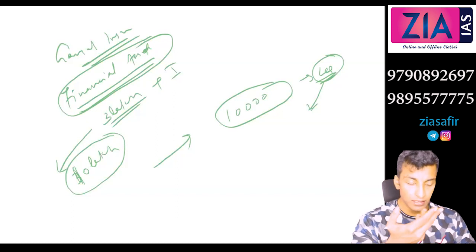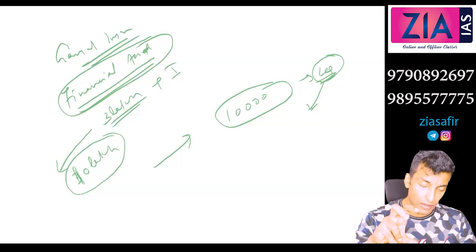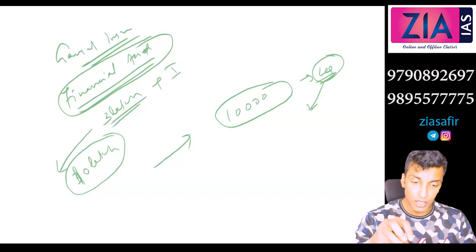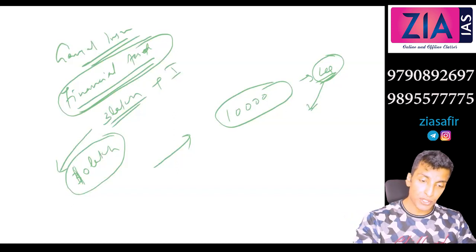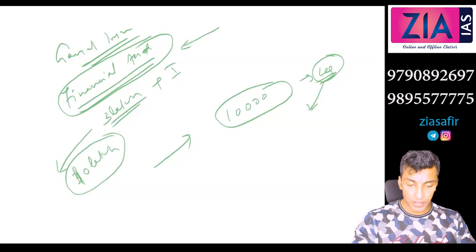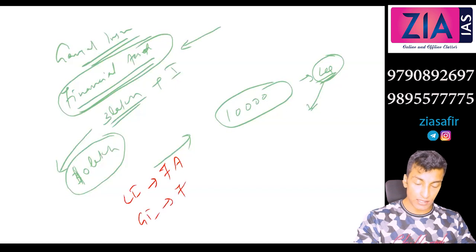Otherwise, it is consumed, it is gone. So general insurance is a financial service. You are buying a service and that is the end of it. But life insurance is a financial asset. General insurance is actually a financial service.